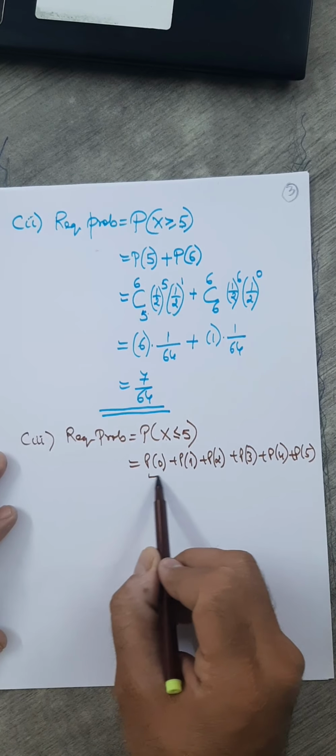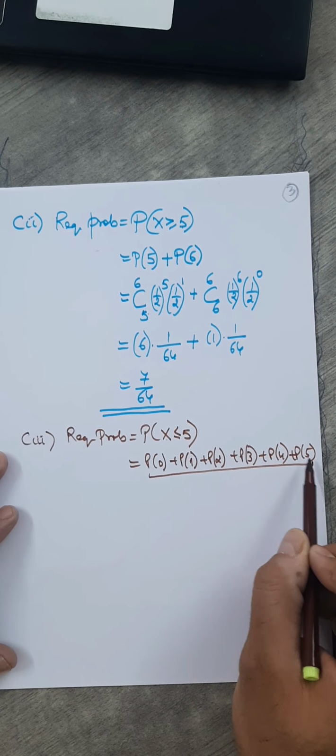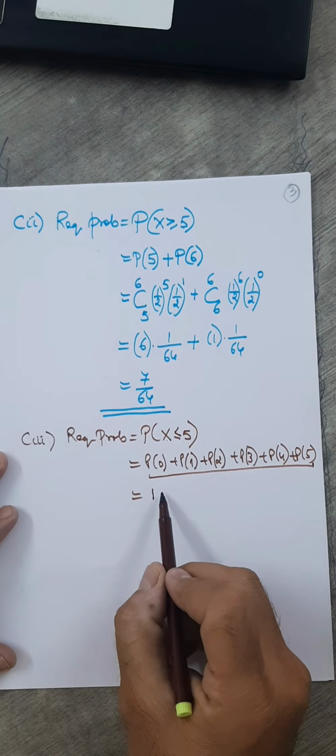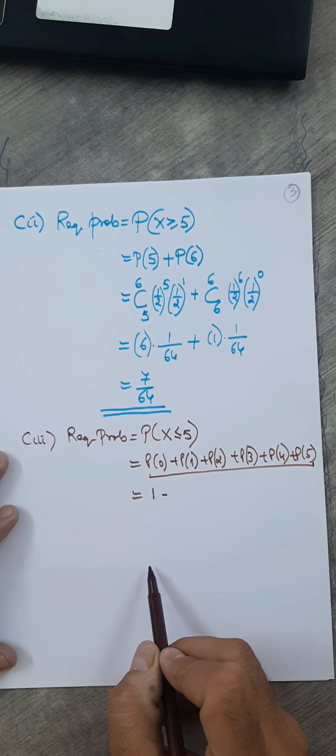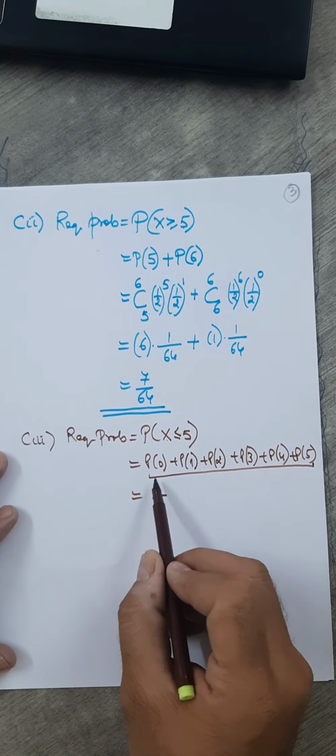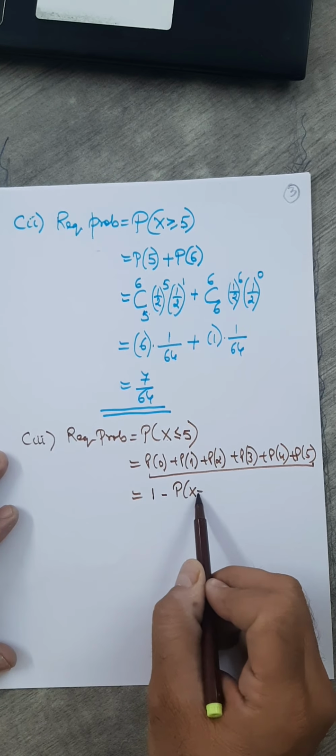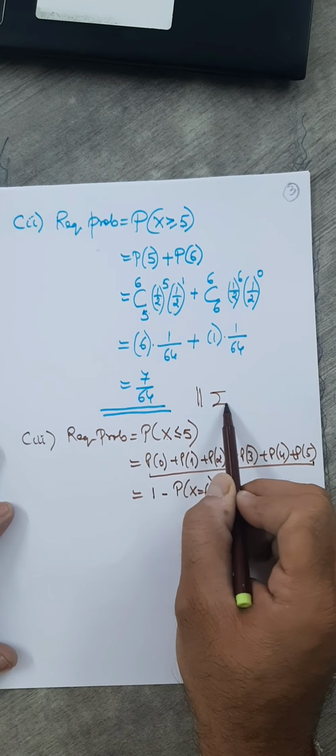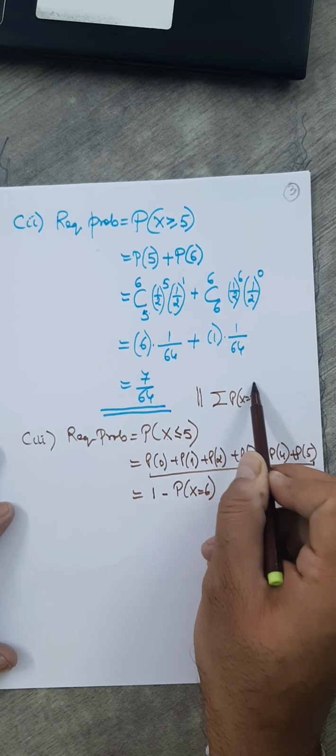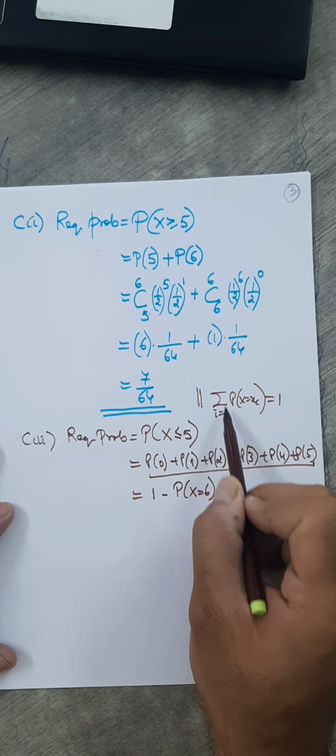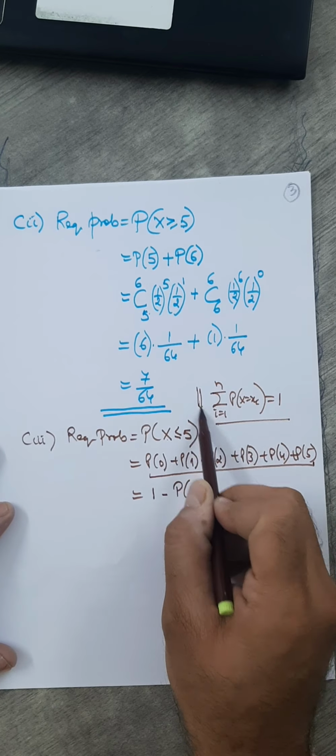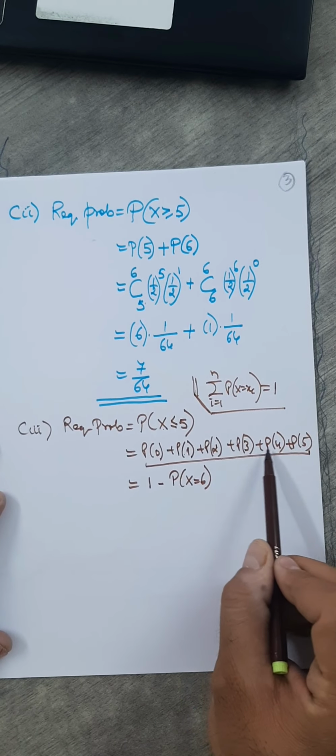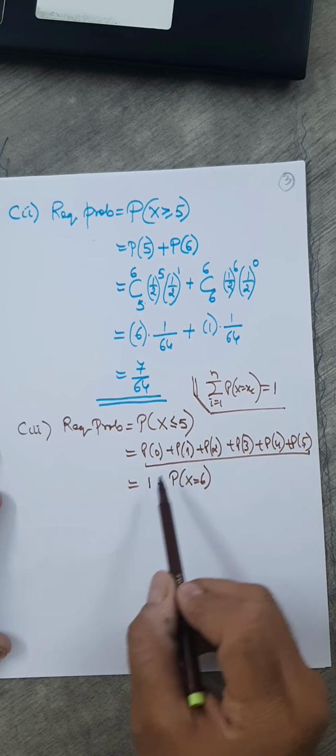Now you know that the sum of all the probabilities equals 1. So this you can rewrite as 1 minus P of x equals 6, since adding P of 6 gives 1. Can you recall this? The sum of all the probabilities, sigma of P(xi), is always 1. This is always true for any distribution. Here especially we have the binomial distribution. So P of 0 plus P of 1 plus P of 2 plus P of 3, P of 4, P of 5 plus P of 6 is 1.